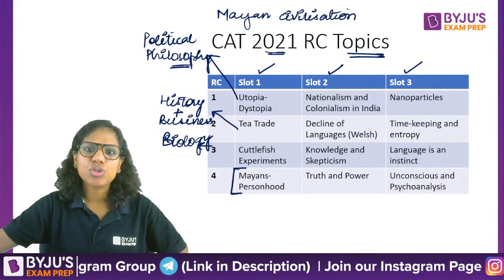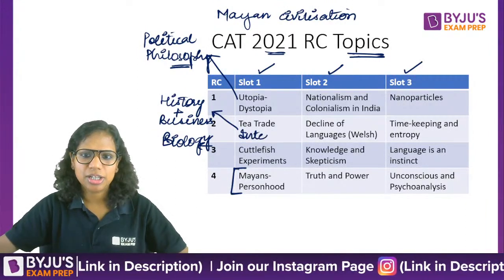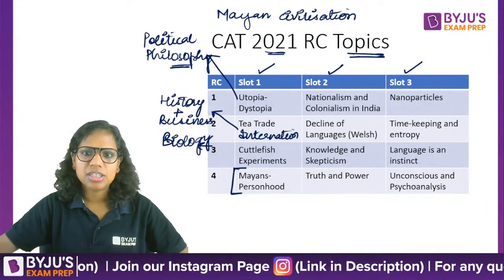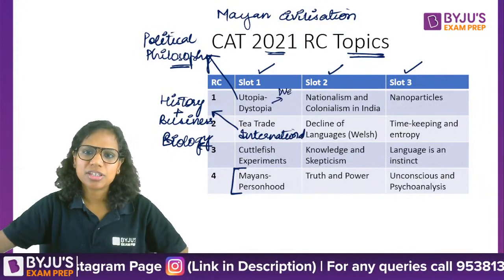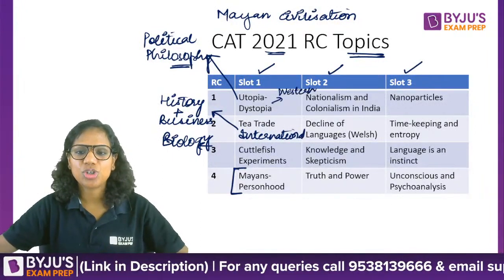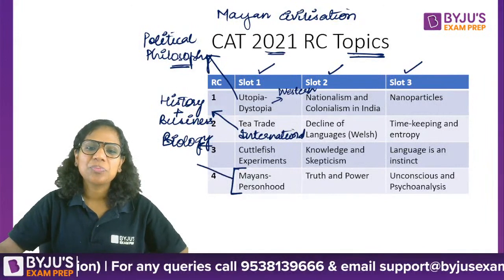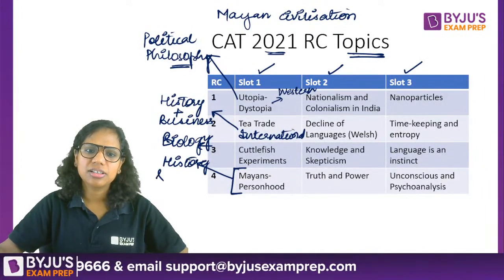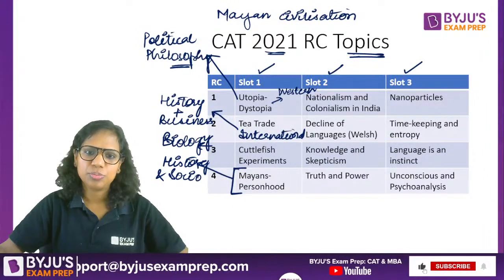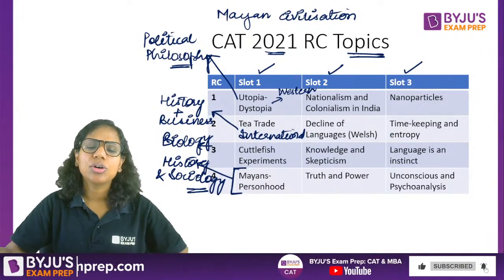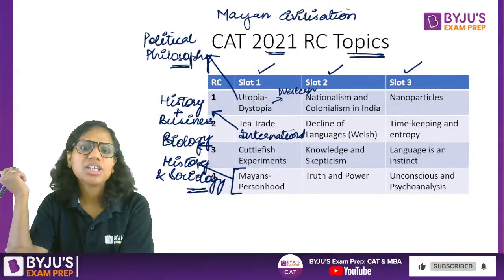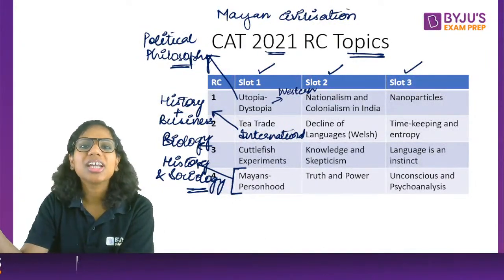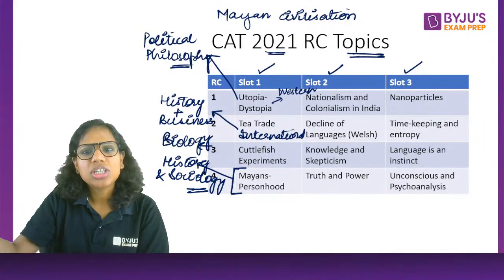Right. And tea trade was also international tea trade that we discussed. This thinker that we discussed was also a Western thinker. There's a point that I'm trying to make through this. Right. This one falls in history and sociology actually, because we are trying to find out what was their definition of a person in their society. Who all did they call a person? So do you see something?